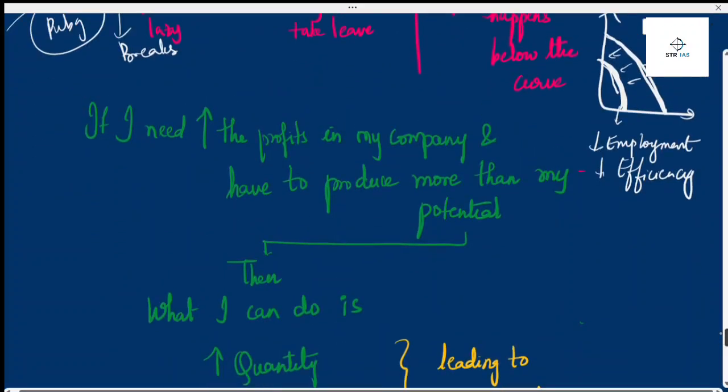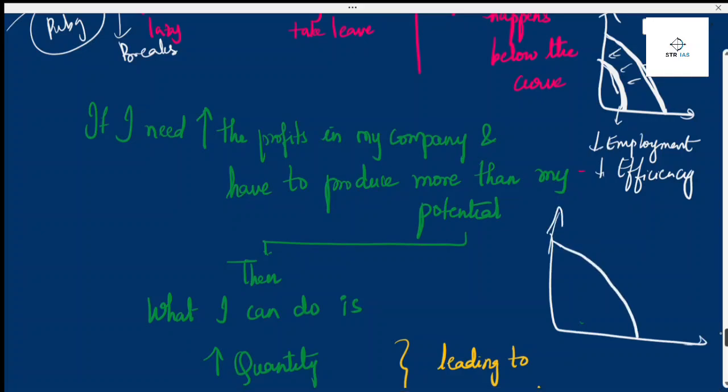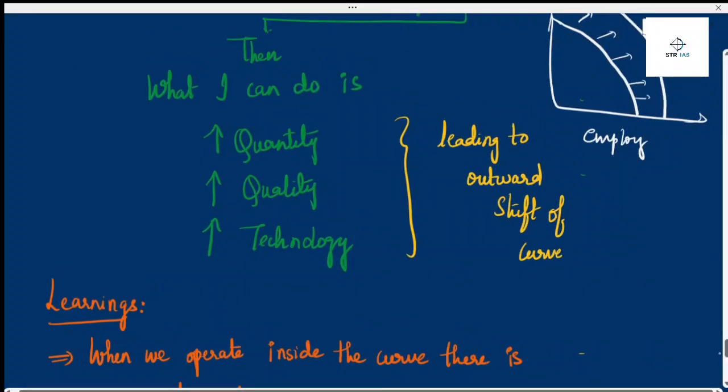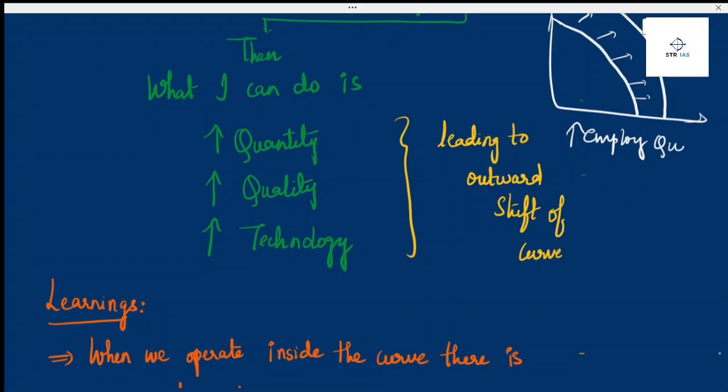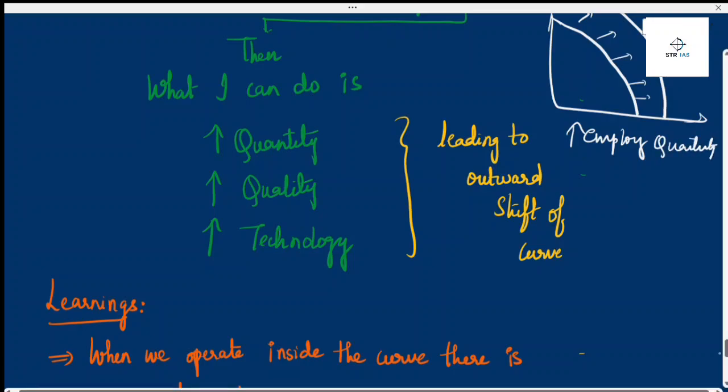If I need profits, what will I be doing? This is my possibility curve, where the state of technology is fixed. If I need to shift this curve outward, I should employ more people, more quantity of resources, labor is required.